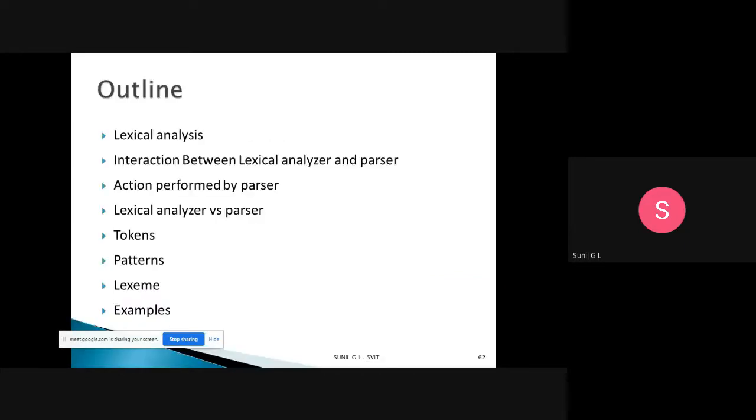Okay, in the previous class we discussed the phases of the compiler. All those things we have discussed. There are six phases, and the first phase is lexical analysis. That phase we are discussing in today's class.